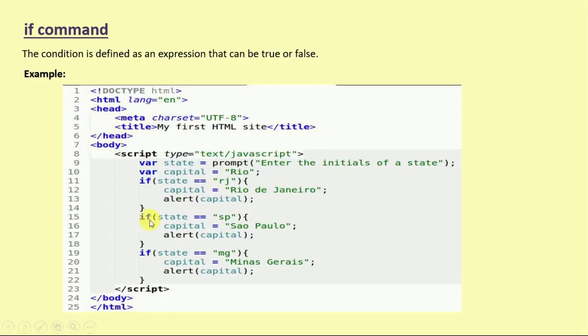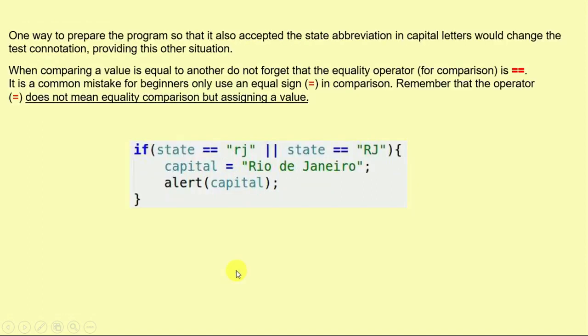And otherwise, if state is equal to SP, then capital is equal to Sao Paulo, and the alert will show Sao Paulo. If state is MG, then capital is Minas Gerais, so the alert is Minas Gerais. Script type close. One way to prepare the program so that it can accept the state abbreviation in capital letters would be to change the text, and there is another solution we can use as well. If state is equal to RJ or state is equal to rj, then capital is Rio de Janeiro. The problem of case sensitivity is resolved with that.